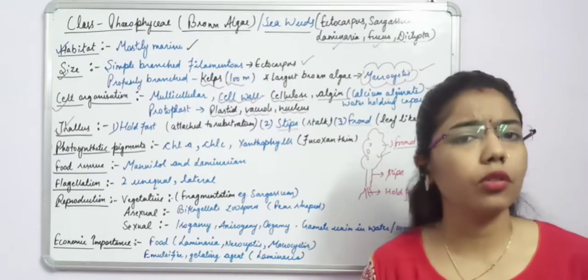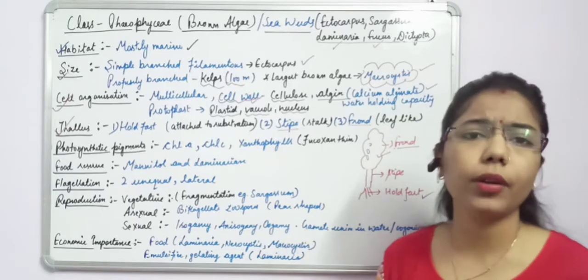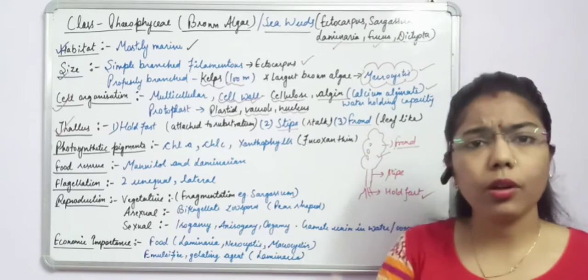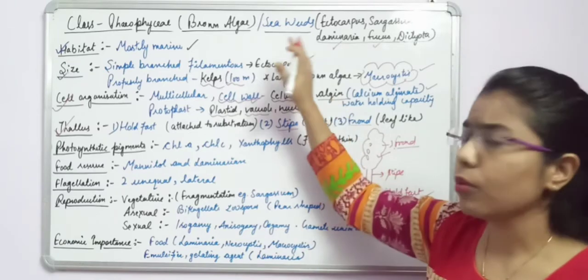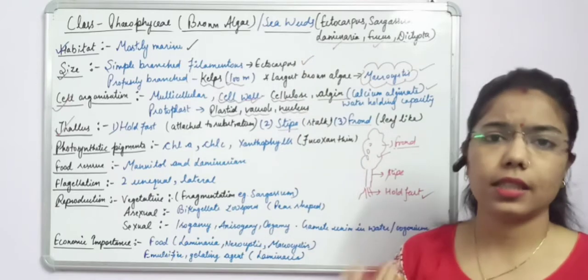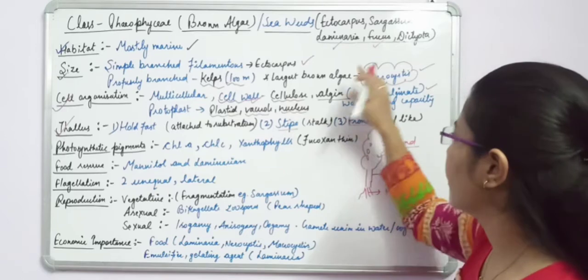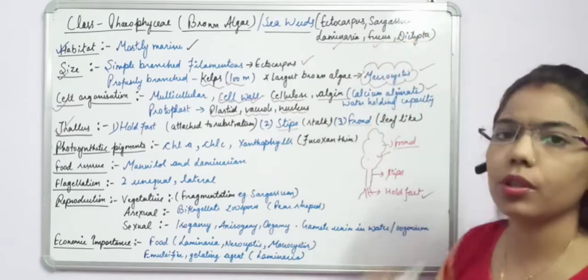And what is the function of these balloon like structures? As these are found in the aquatic condition, so उनको क्या provide करेंगे? It provides buoyancy to these brown algae, जिससे कि क्या होंगे? Brown algae ऊपर को आसानी से आ सके. Okay, so these bladder like structures are a distinct feature of the fucus.